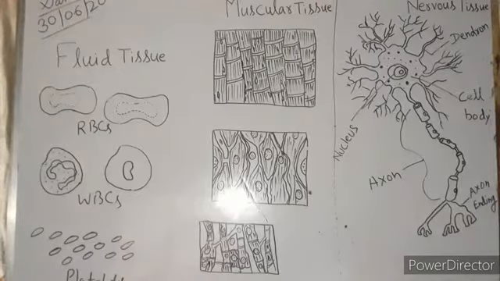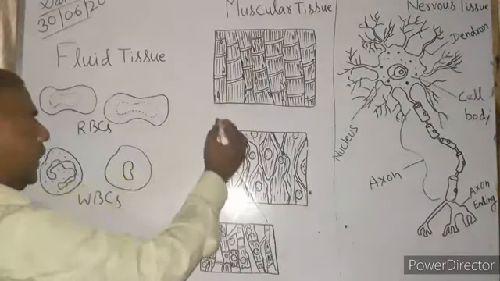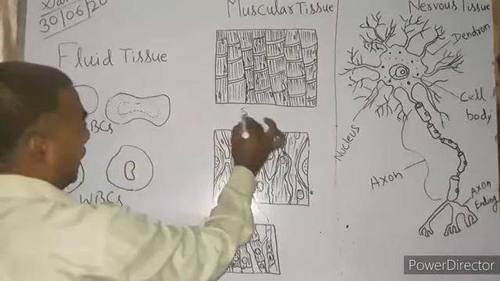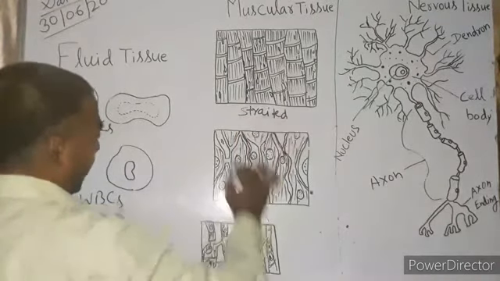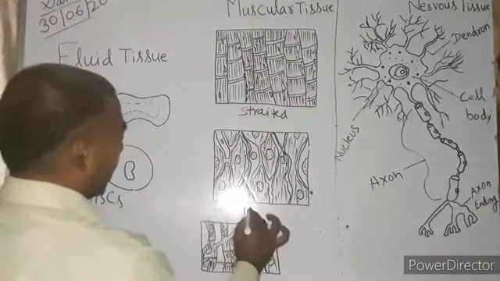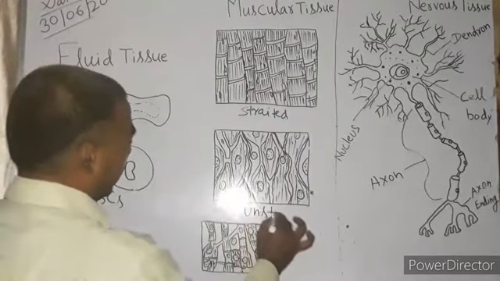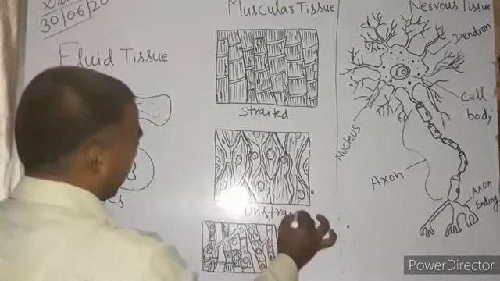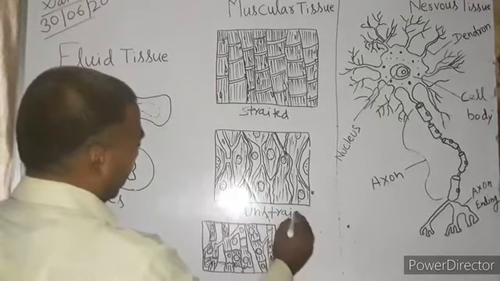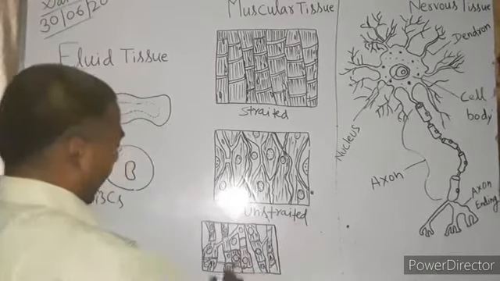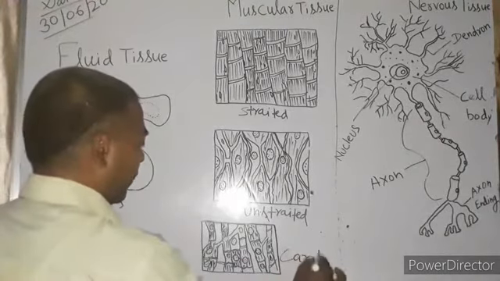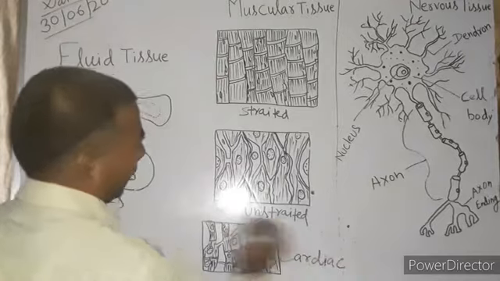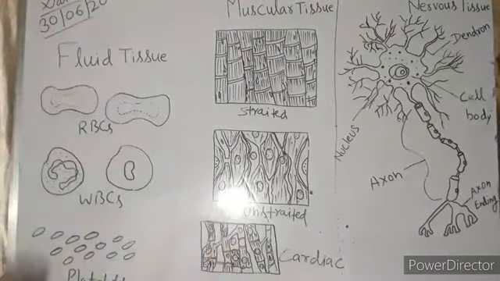Okay, and in muscular structure there are striated muscles, unstriated muscles, and cardiac muscles. This is cardiac. Okay, so let's start with the RBC.